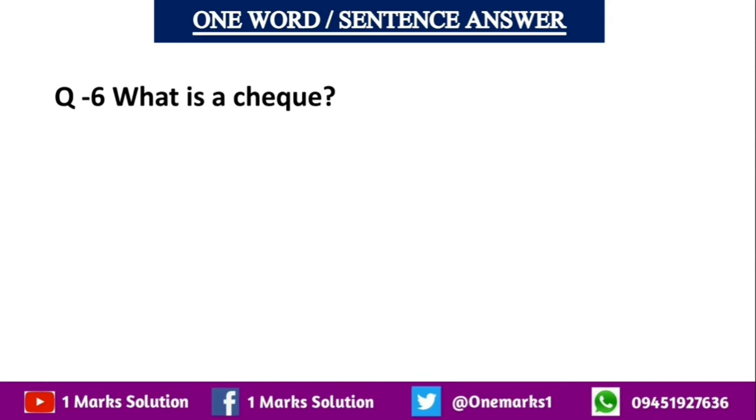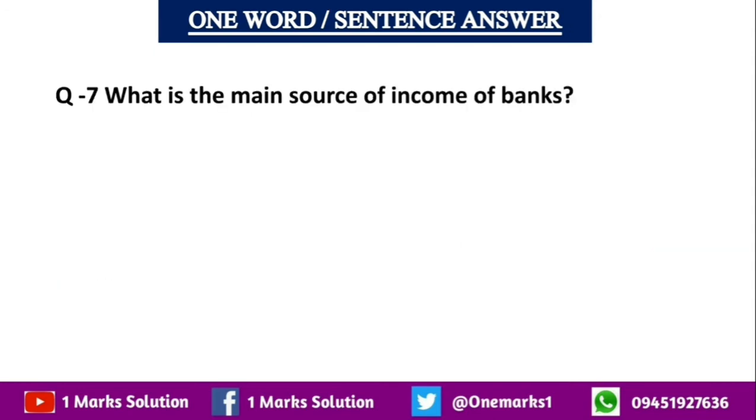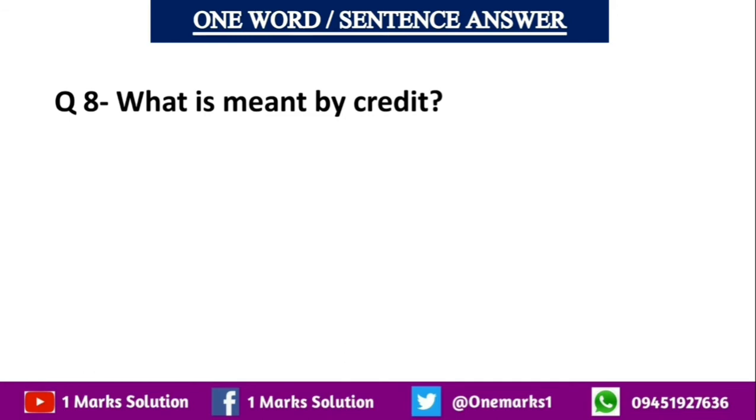What is a cheque? A cheque is a paper instructing the bank to pay a specific amount from the person's account to the person in whose name the cheque has been issued. What is the main source of income of banks? Banks charge a higher interest rate on loans and offer less on deposits. The difference between what is charged from borrowers and what is paid to the depositors is their main source of income.